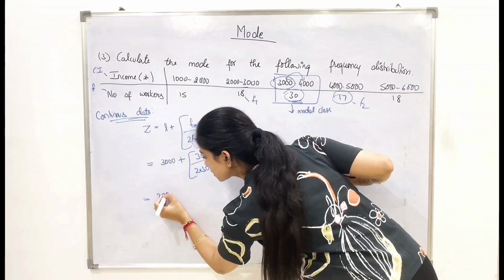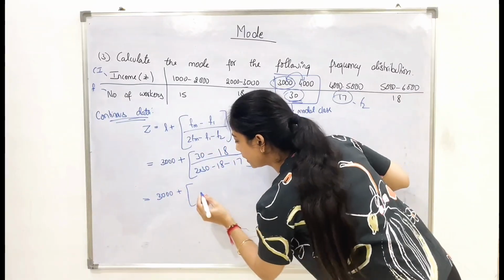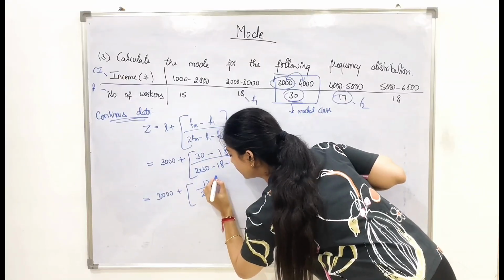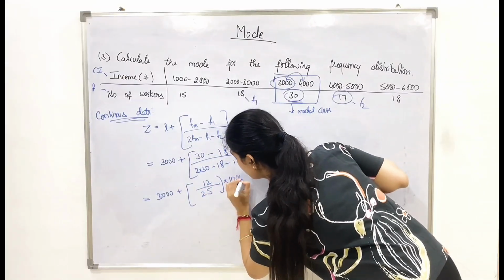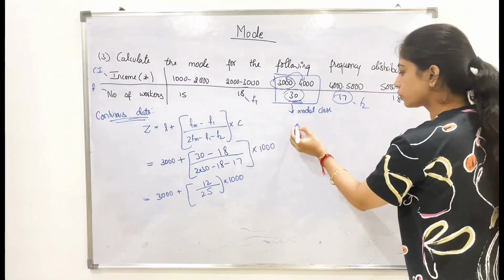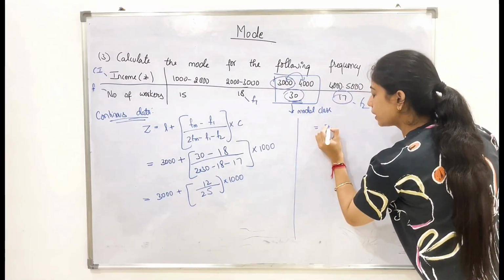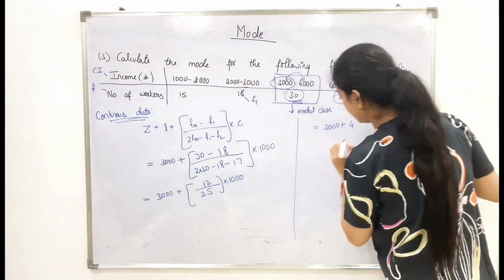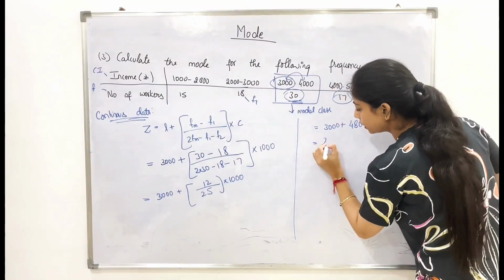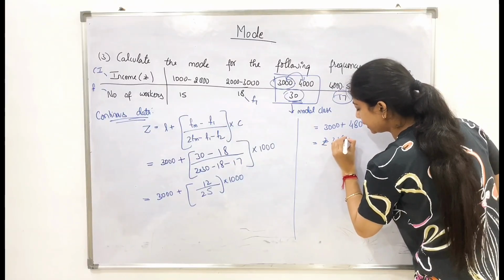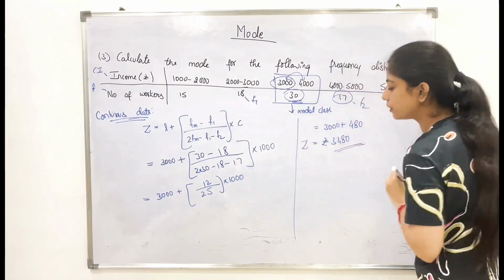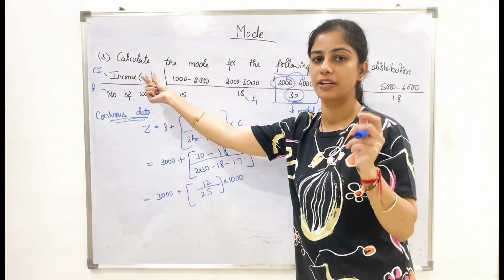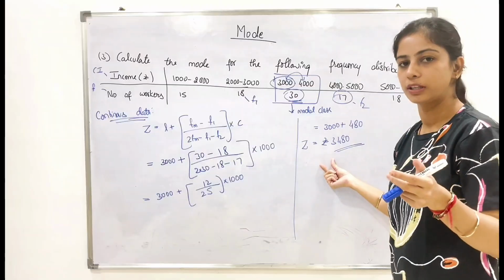Now we can solve this equation. 30 minus 18, 12 whole divided by 25 into 1000. So which comes up to 3000 plus 480, and the total is 3480 rupees. This is the value of Z. Okay. Since I have mentioned the units in the question, please don't forget to mention that in your answer. That is very important. It carries some marks.